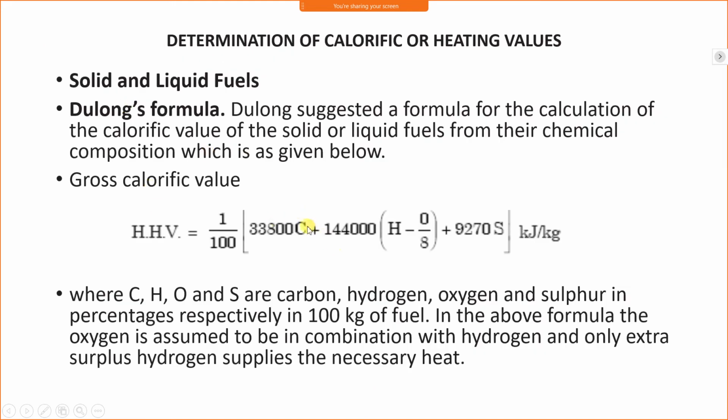Now, in this formula, carbon, hydrogen, oxygen and sulfur will be put in percentage. Suppose 100 kg of fuel is used, whatever the mass of carbon, hydrogen, oxygen and sulfur present, we will write that, but if instead of 100 kg some different amount of fuel is taken, then we have to take the percentage. Here, whatever oxygen is available is considered to be in combination with hydrogen, and only the extra hydrogen supplies the necessary heat.